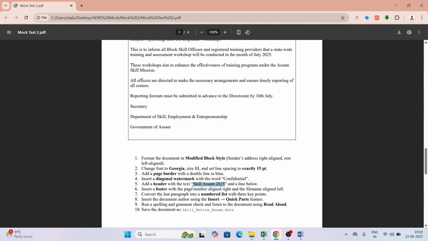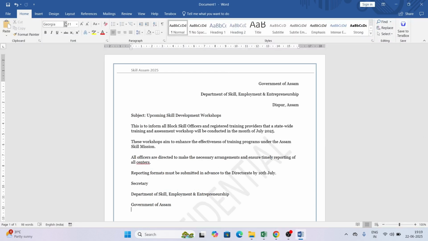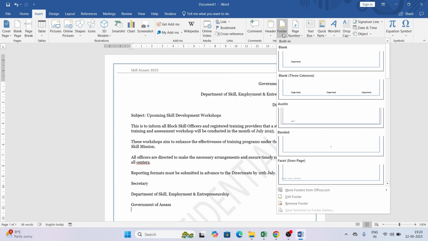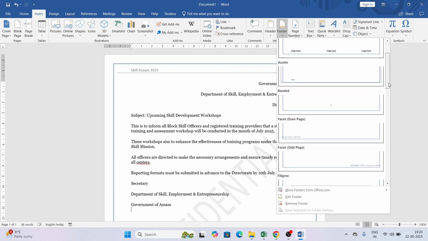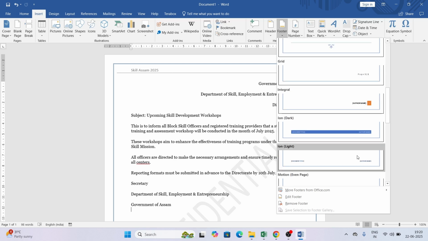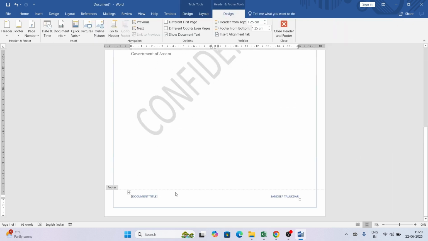Insert a footer with the page number aligned right and the file name aligned left. Page number to right out থাকিব লাগিব আৰু file name to left out থাকিব লাগিব. File name is this one, so I will copy it. Go here again. Footer add কৰিবলৈ insert footer. So this looks good. এগালমান footer আছে আপোনালোকে choose কৰি ল'ব পাৰে. আপোনাৰ question needs or ওপৰত right, so I will go ahead with this one.